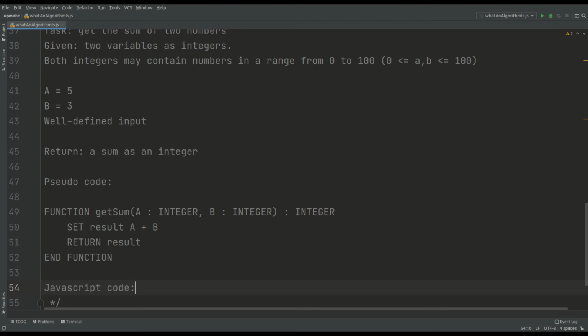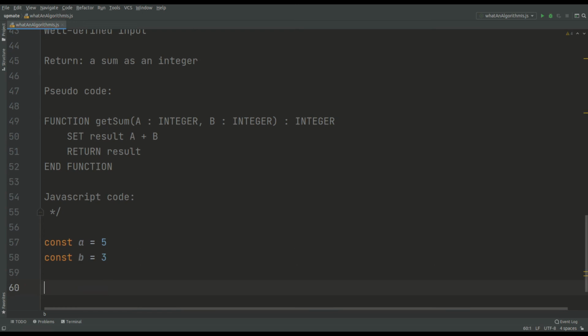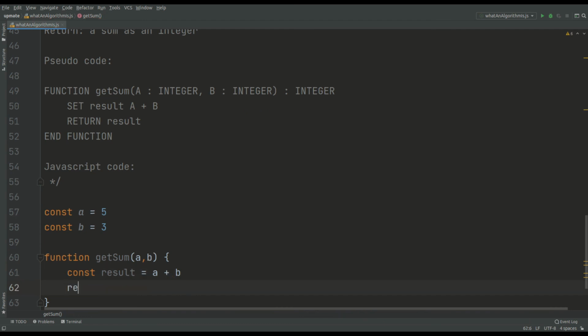First of all, we denote our input data. Those are our two variables a and b with values 5 and 3 respectively. Then we define a function getSum with two parameters a and b. The body of the function contains our result variable, which is a result of addition of a and b. Now we return the result.